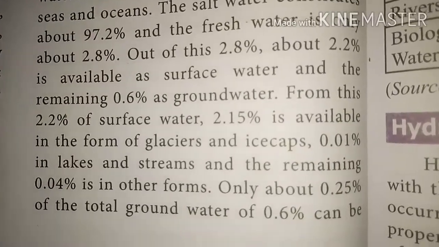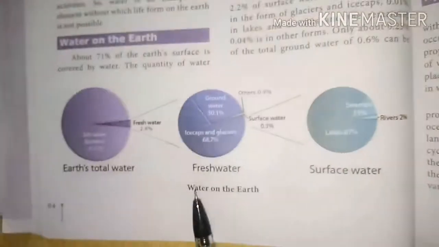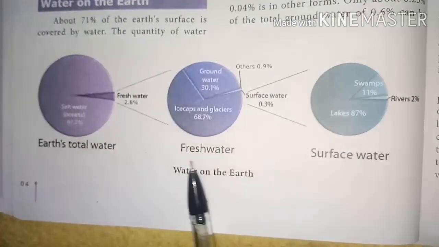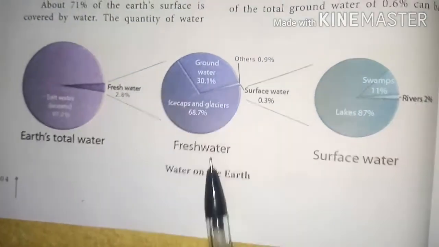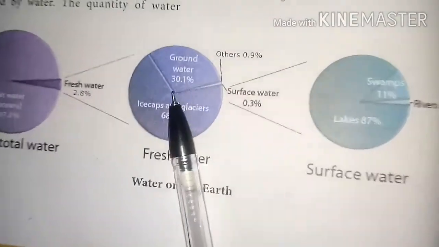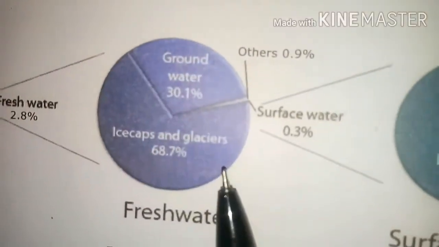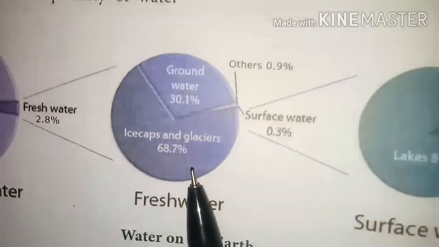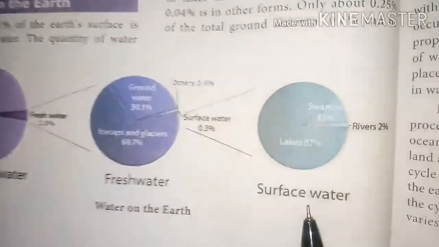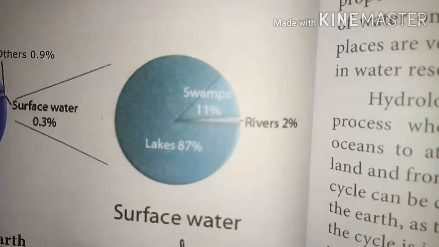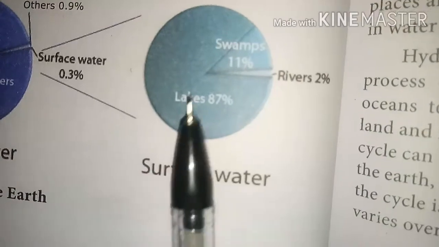Look at this diagram. You come to know this is the fresh water. Out of this 2.8%, groundwater is 30.1% and ice caps and glaciers 68.7%. Then surface water, in the form of lakes and swamps.